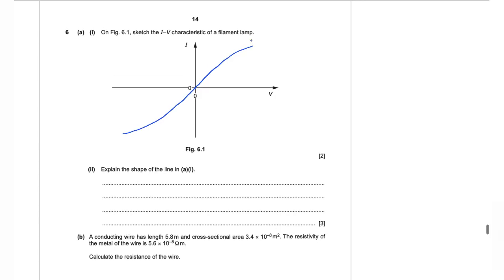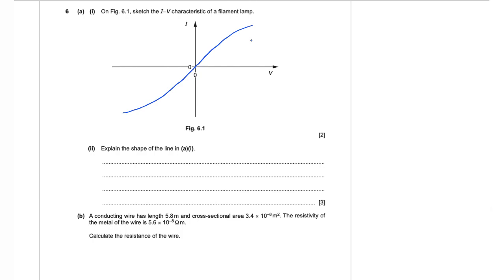Alright. Now part 2, explain the shape of the line in A part 1. Alright, so when the current starts to increase, which also means that the temperature of the filament wire is increasing, the resistance will definitely increase, and resistance has a formula of V over I, which means that resistance increases means the ratio of V to I will increase, definitely, or you could also say that the ratio of I over V will decrease. Alright, so we can write that